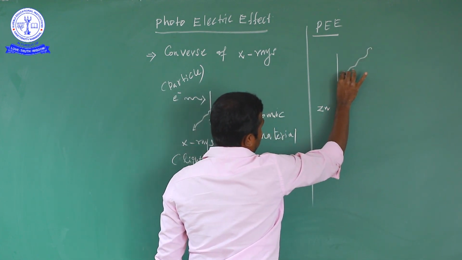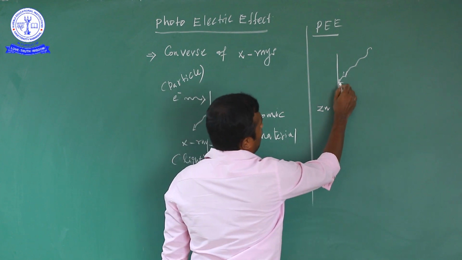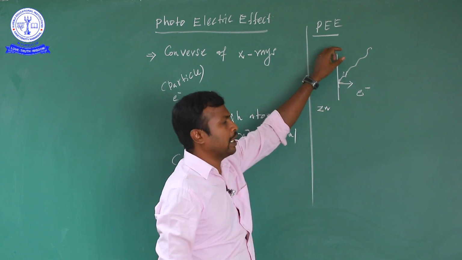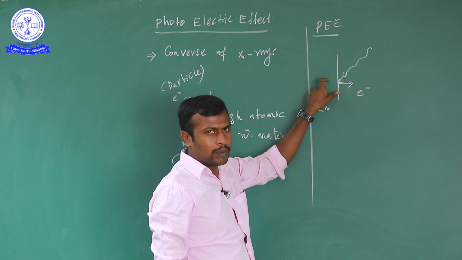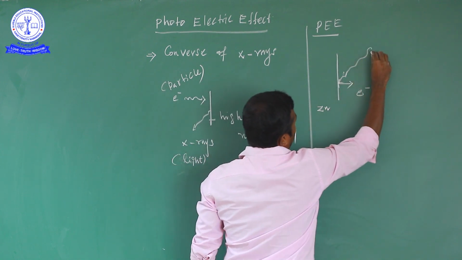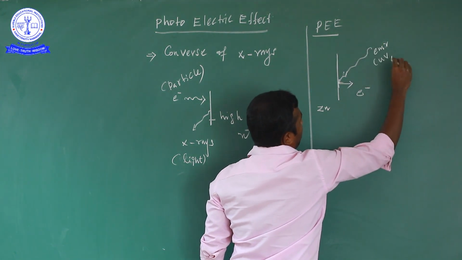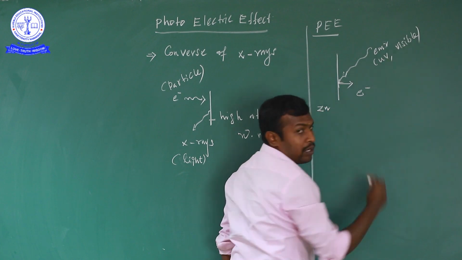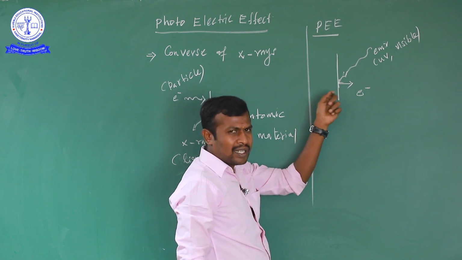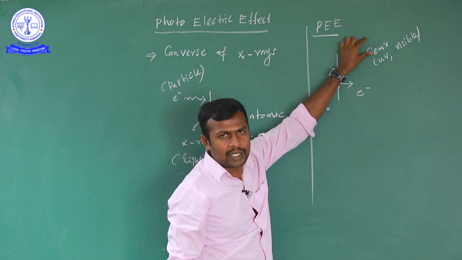When electromagnetic radiation is illuminated on certain metals, then with some energy we get electrons. So when we take an electromagnetic radiation and illuminate it on a metal, after some time the metal loses some electrons. What we allow in is electromagnetic radiation, for example UV light, or even visible light. So when electromagnetic radiation is illuminated on a metal, the metal loses some electrons, and what we get out is electrons. So now what you allow in is electromagnetic radiation.